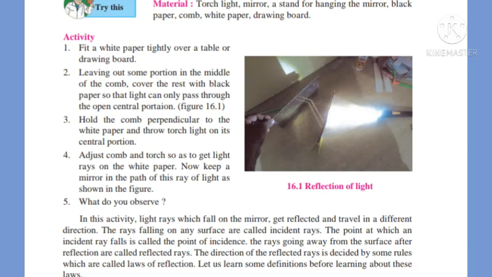different direction. The rays falling on any surface are called incident rays. The point at which an incident ray falls is called the point of incidence. The rays going away from the surface after reflection are called reflected rays. The direction of the reflected rays is decided by some rules which are called laws of reflection. Now we will study about the laws of reflection.